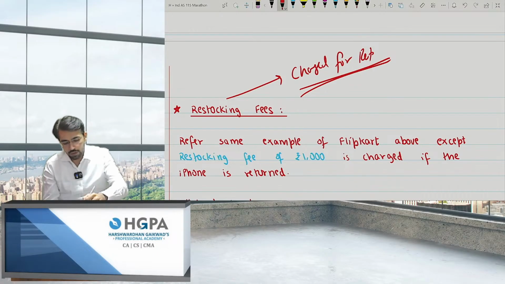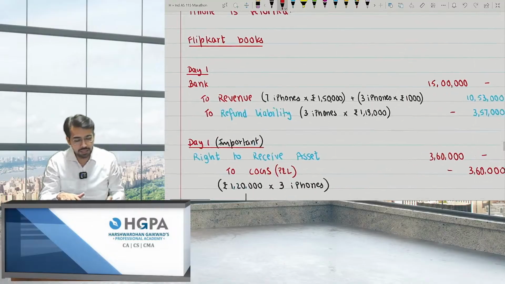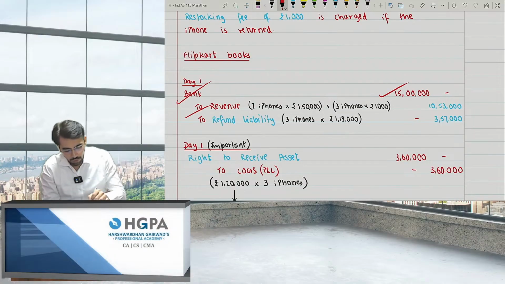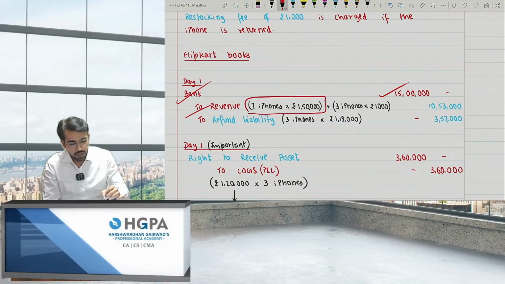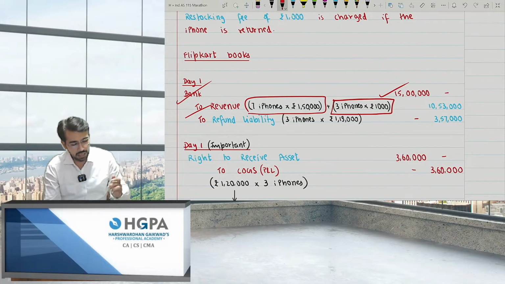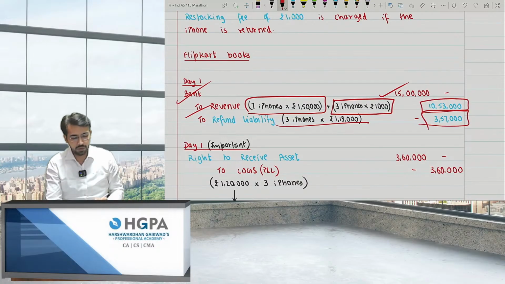That means for the 1,50,000 that was the selling price of the iPhone, he will be returning only 1,49,000. 1000 he will not return. Can I say this 1000 is the complete income even if the products are returned? The answer is yes. So what Flipkart will be doing is bank 10 iPhones 15 lakh, right? To revenue of the 7 iPhones 1,50,000. For 3 iPhones, 1000 is for sure I'll be getting, right? Even if the customer returns, 1000 is for sure he'll be getting it.